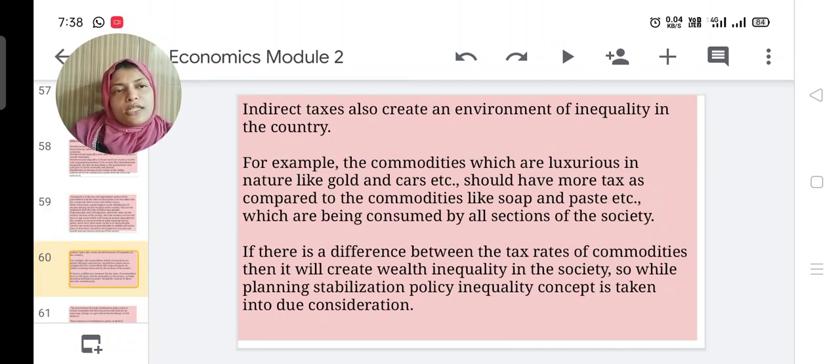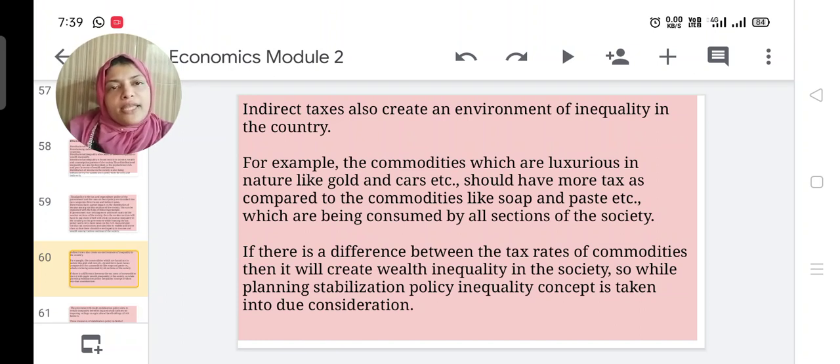Indirect tax can also create an environment of inequality in the country. For example, commodities which are luxurious in nature, like gold and cars, should have more tax compared to commodities like soap and paste. Luxurious products are mainly consumed by the rich people, but soap, paste, and other necessary day-to-day products, which are consumed by all sections of the society, have less tax. If there is a difference between the tax rates of commodities, then it will create wealth inequality in the society.